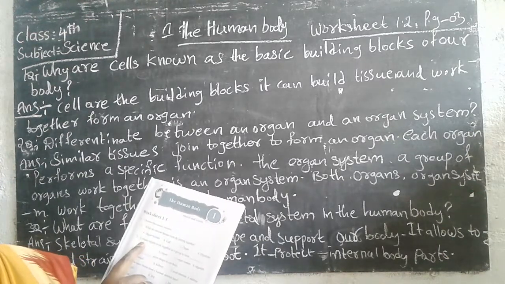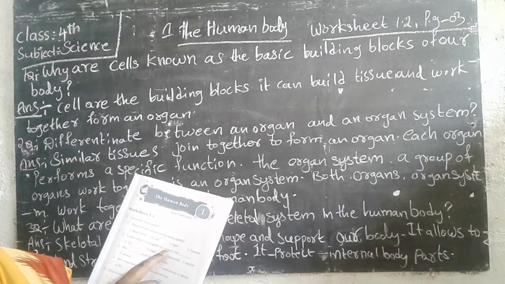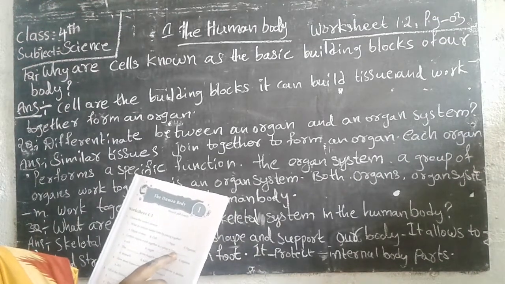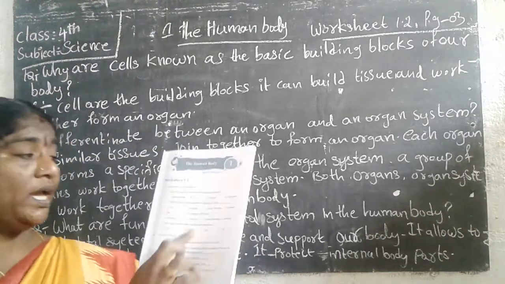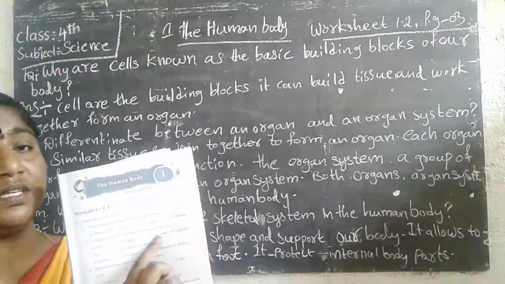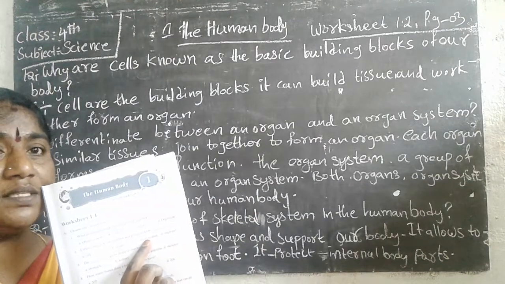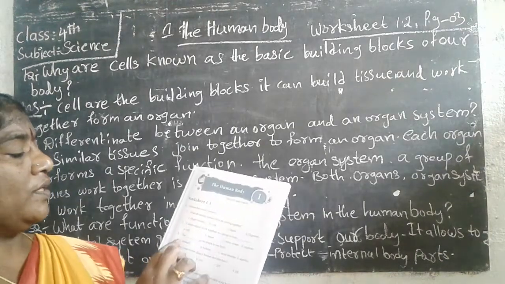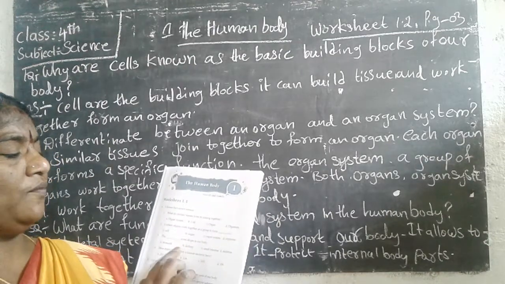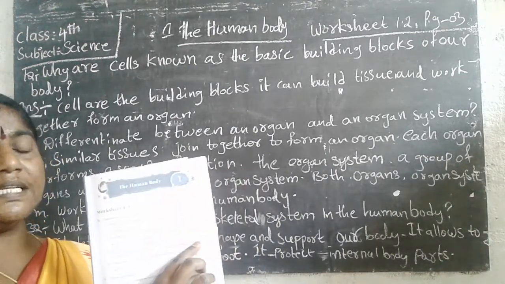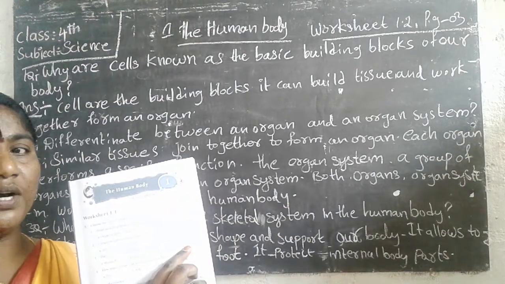First one. Next, certain organs work together. A group of organs working together forms an organ system. The answer is C. Third one, dash gives a shape to our body. Which system? The skeleton system gives shape to our body.